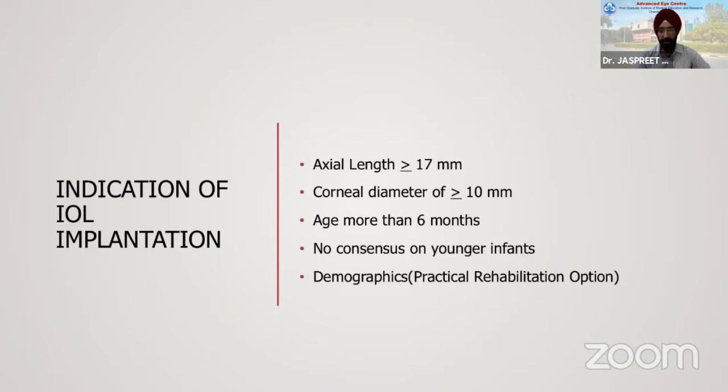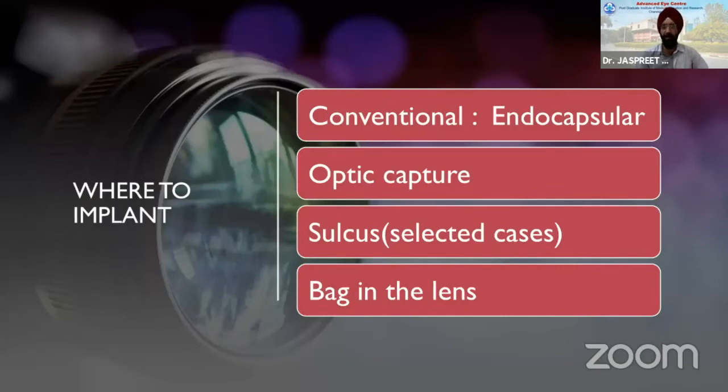Yes, there is no consensus on younger infants, and as I told you, demographics are very important. For practical rehabilitation options, we cannot have just contact lenses for everybody. We need to have other options as well, and one of the options is, why not implant an IOL? So where to implant? You have maybe 3 or 4 areas in the eye where you can implant this. Conventional pediatric cataract surgery is when you do your anterior capsular excise, remove the lens matter and implant the IOL in the back. So that is what has been done in the past.